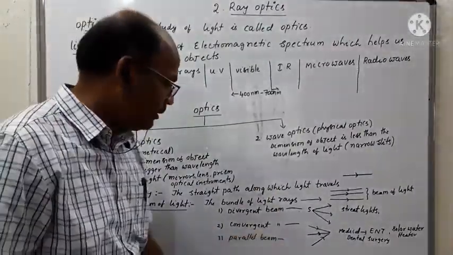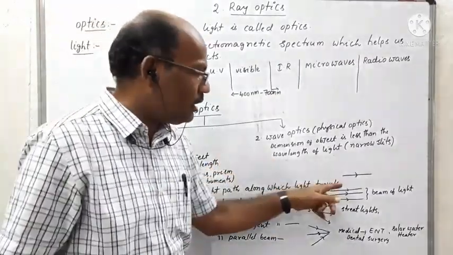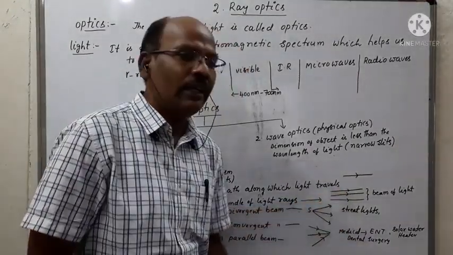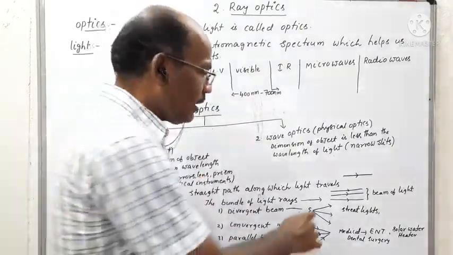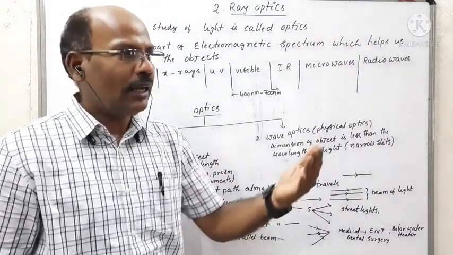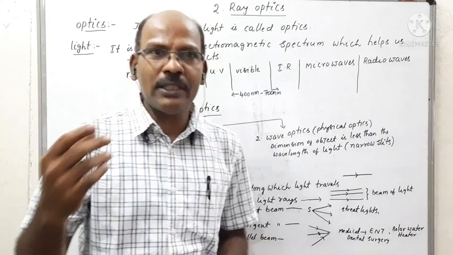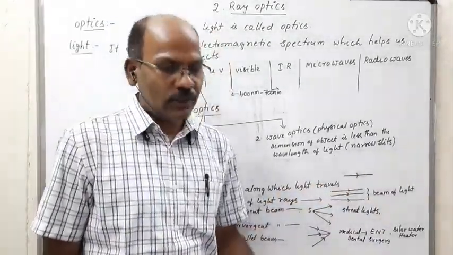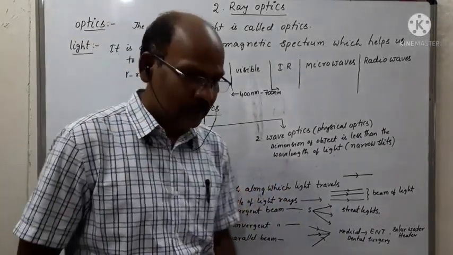And the last one is the parallel beam. If the light rays travel in a straight path and the separation between all the light rays is equal, such a beam of light rays is called a parallel beam of light rays. The light rays coming from the sun reaching the earth are the best example for the parallel beam of light rays. So these are the three types of beam of light rays.